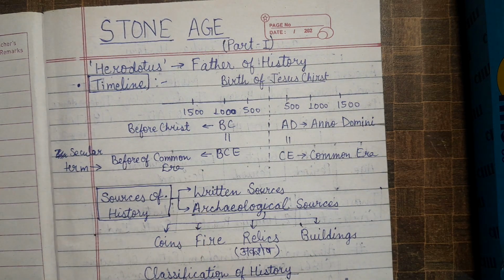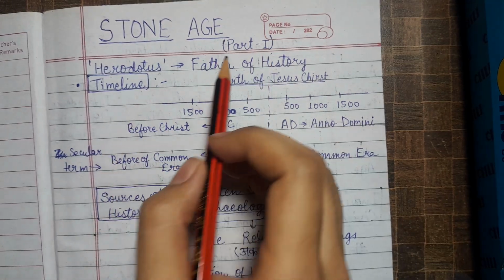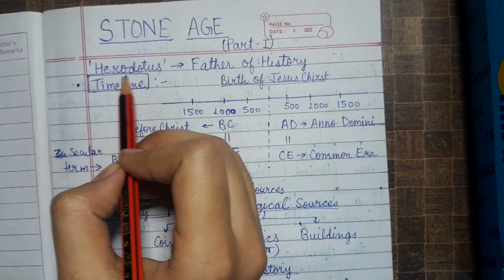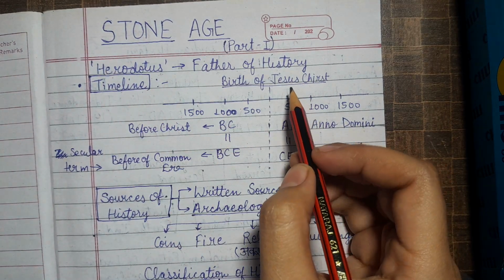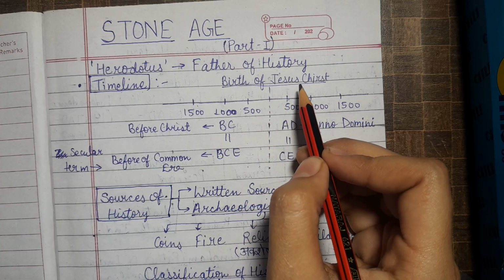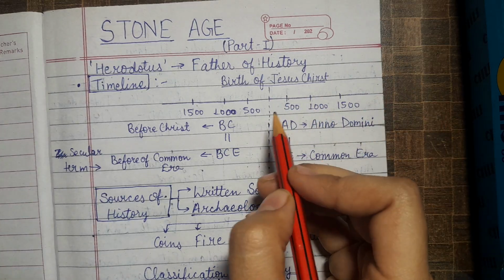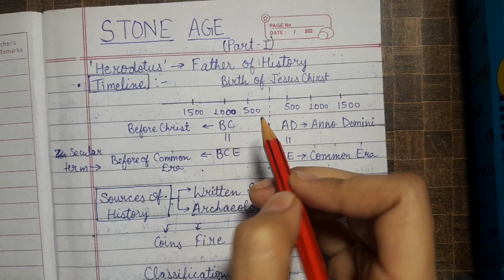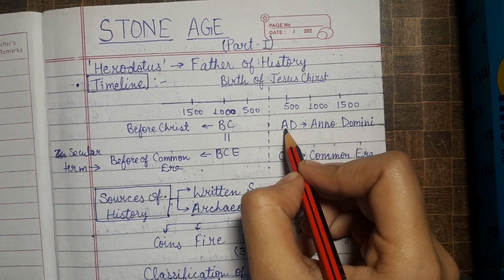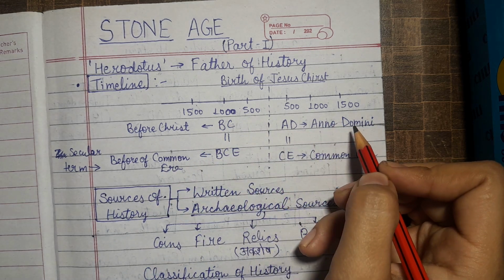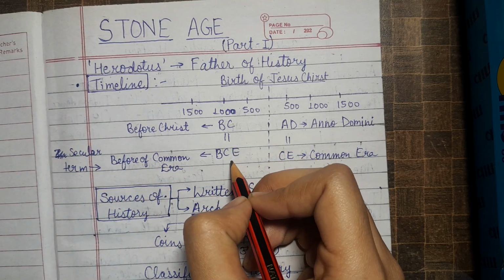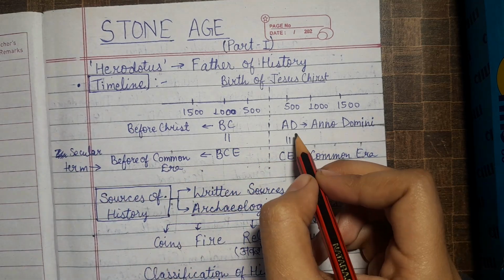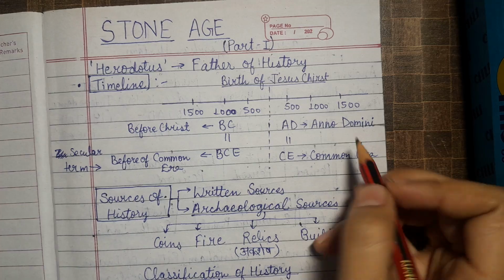So it is an introductory session of history, or we can say Stone Age Part 1. The father of history is Herodotus. Then move to timeline. Timeline is considered with the birth of Jesus Christ. Before the birth of Jesus Christ, we call it BC, and after the birth of Jesus Christ, we call it Anno Domini. In secular terms, BC is also called Before Common Era, and AD is called Common Era.